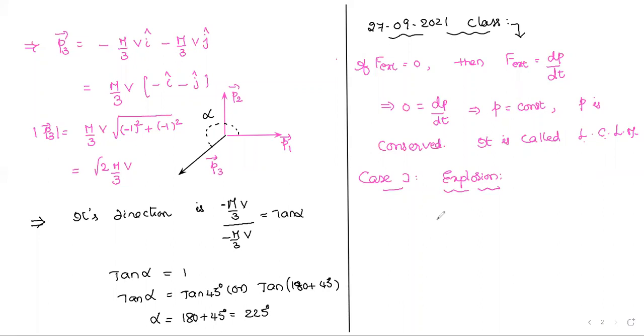That internal force, after exploding, suppose this is a bomb and it explodes into a number of pieces, 1, 2, 3, 4, 5, 6, 7 pieces. All pieces will fly in different directions, like this piece flies in this direction, the other piece flies in this direction, and the third piece, fourth piece, different pieces fly in different directions like this.